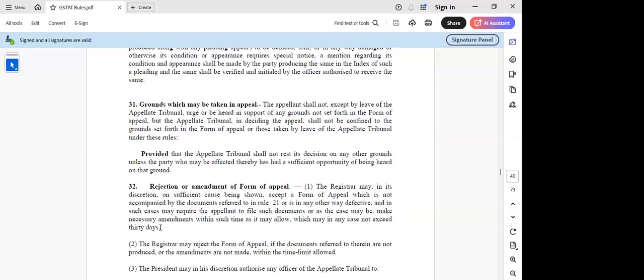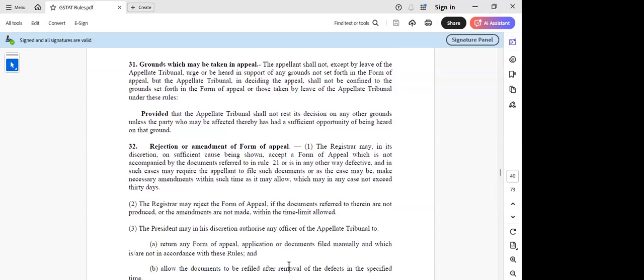So this is something: 7 days and 30 days is there for correction of that amendment or defect, as the case may be. And the registrar may reject the form of appeal if the documents are not produced or the amendments are not made within the time limit. Hmm.